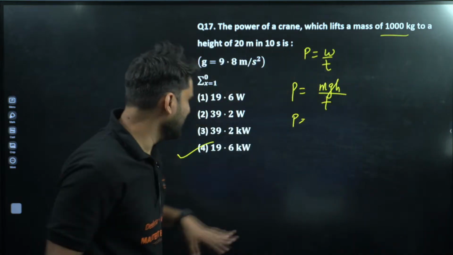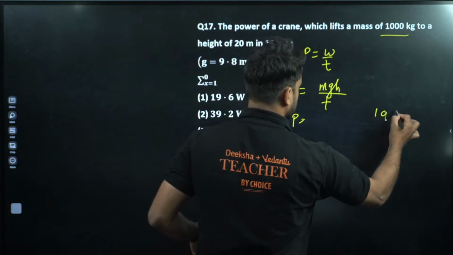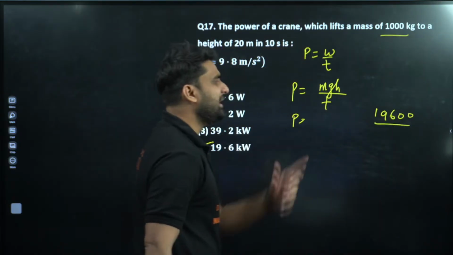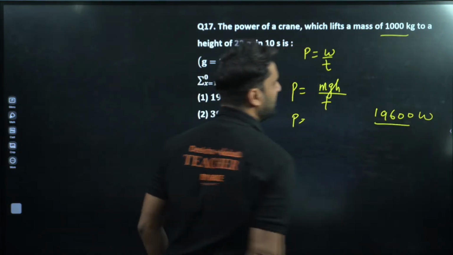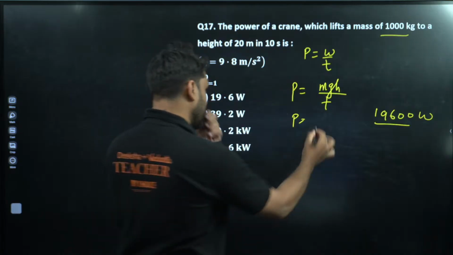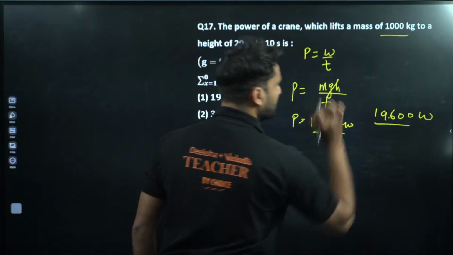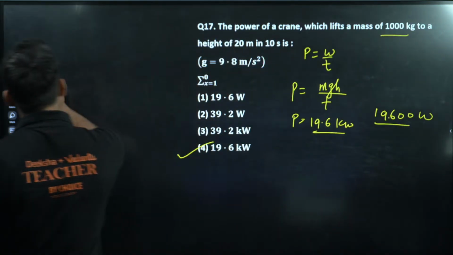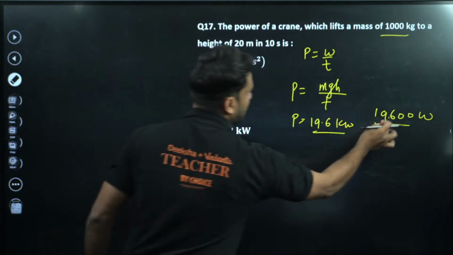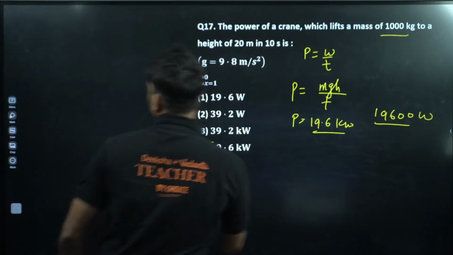If you are getting 19600 watts here, we can write in this format 19.6 kilowatt by taking the point here, so that will be just equal to that. So 19.6 kilowatt is the answer. You can try. Okay, moving to next question.